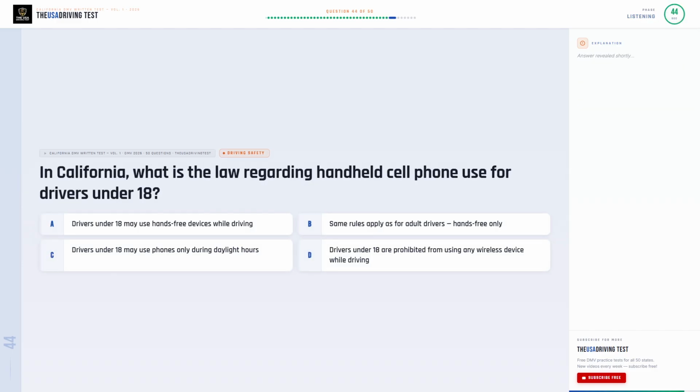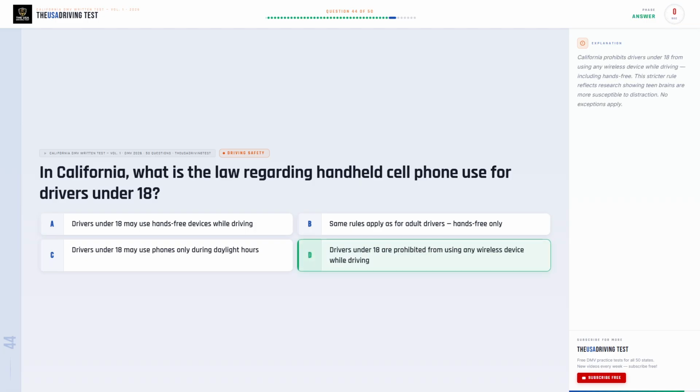In California, what is the law regarding handheld cell phone use for drivers under 18? Option A. Drivers under 18 use hands-free devices while driving. Option B. Same rules apply as for adult drivers, hands-free only. Option C. Drivers under 18 use phones only during daylight hours. Option D. Drivers under 18 are prohibited from using any wireless device while driving.